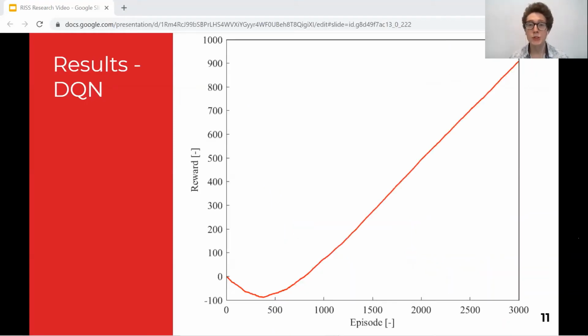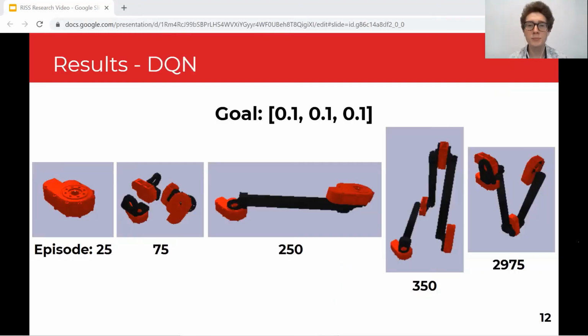And here we have the total rewards of the network over the training episodes. For about the first 500 training episodes, the network actually has negative total rewards as the network tries to figure out what arrangements are valuable and which ones are not. And then after that, it's able to consistently achieve a reward of 1, which is earned when the arrangement is able to get within a certain threshold of the goal position. And as we can see from there, the rewards increase linearly.